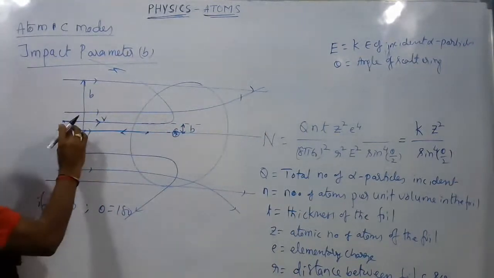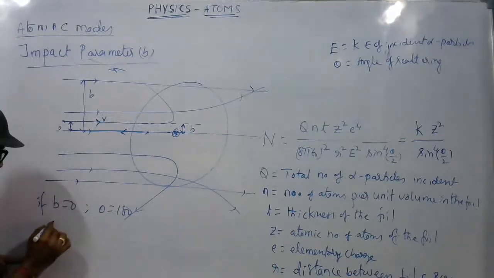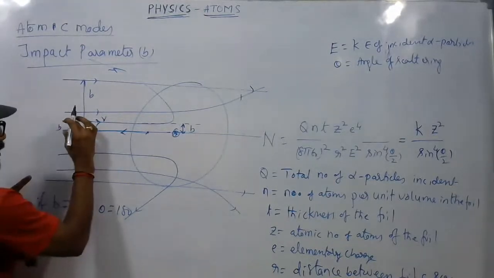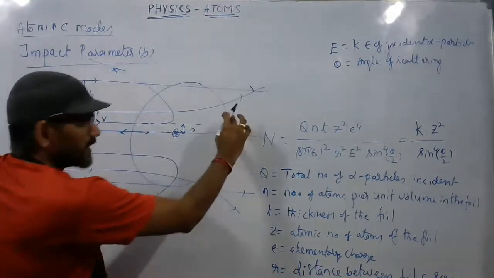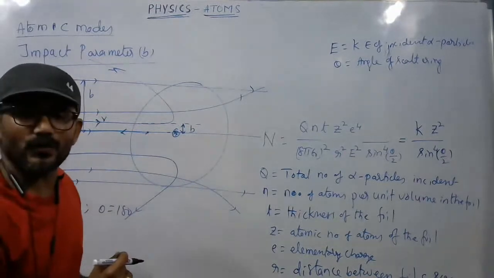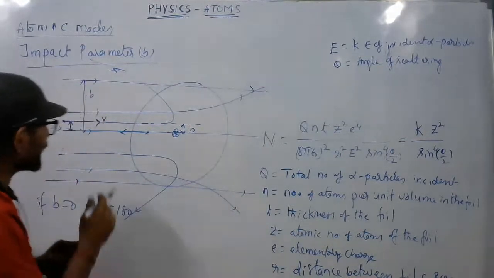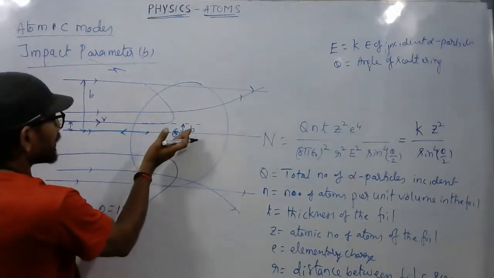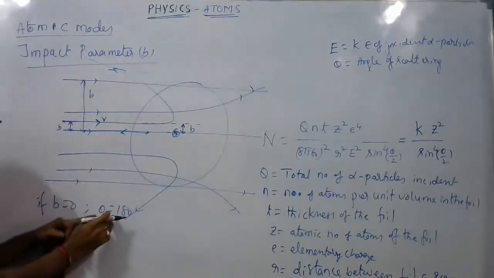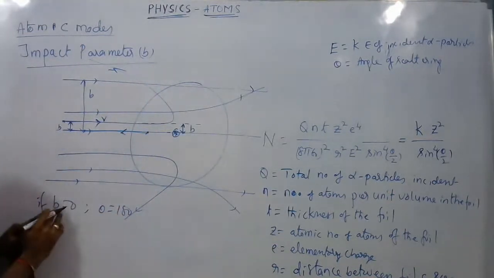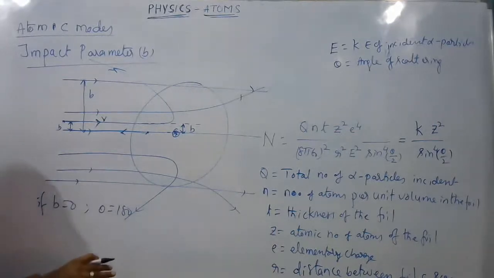Whereas if B is greater than 0, with a small value but nearby, closer to the nucleus, then theta will be more than 90, but less than 180. If B increases, theta decreases.